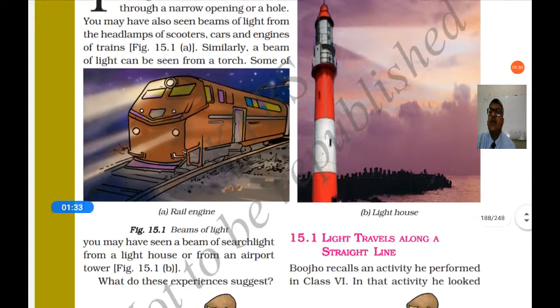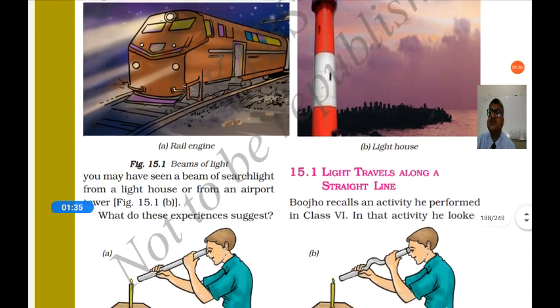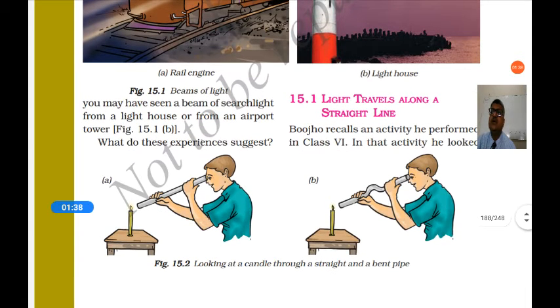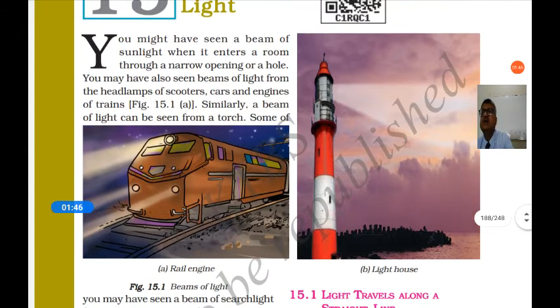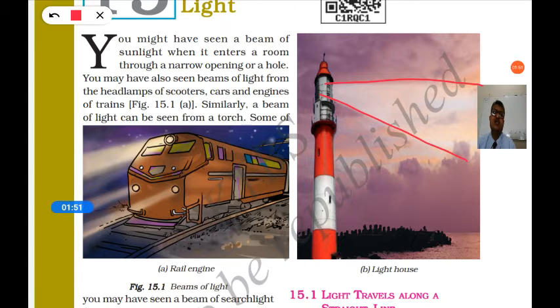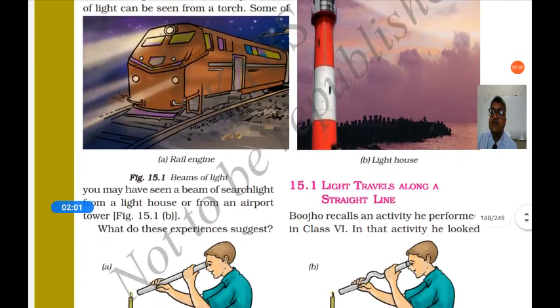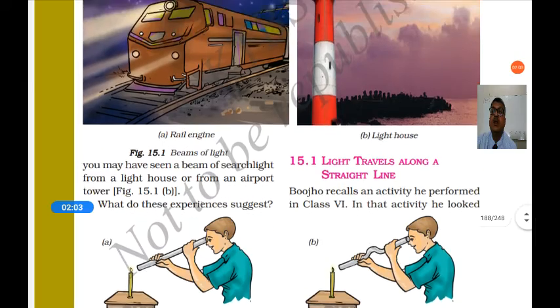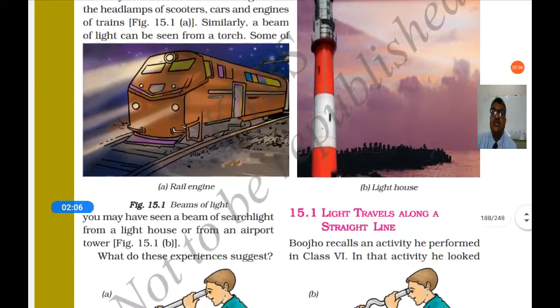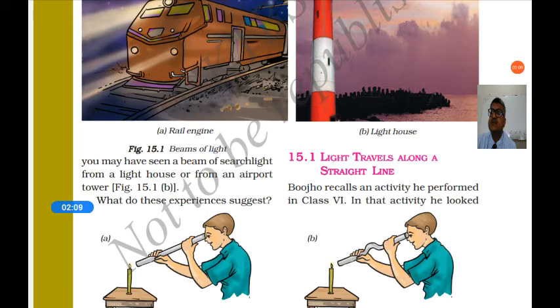Similarly, a beam of light can be seen from a torch. Some of you may have seen the beam of a searchlight from a lighthouse or from an airport tower. On the bank of the sea there is a lighthouse. It shines light towards the ships to protect them from rocks. So that beam of light is seen in that tower also. We study some characteristics of light in this chapter.